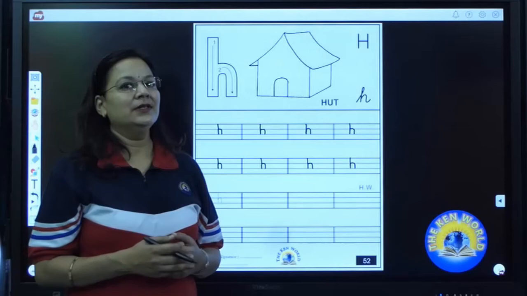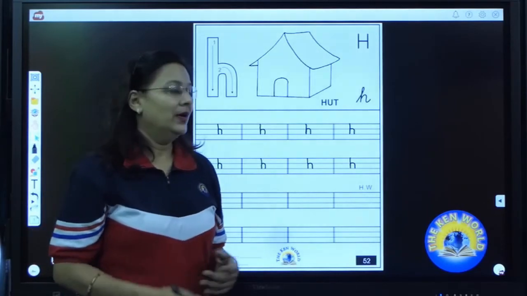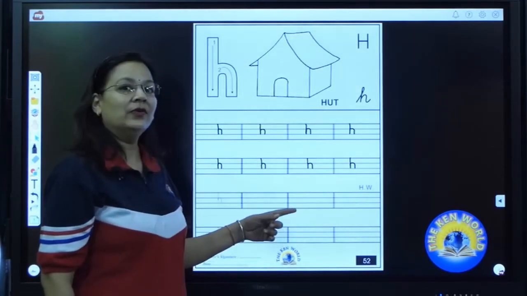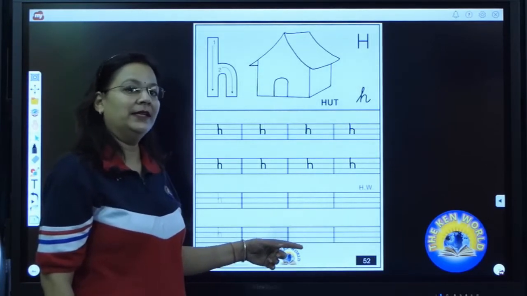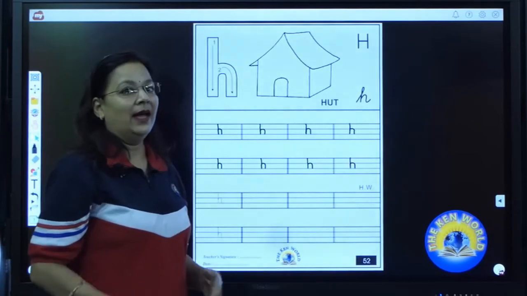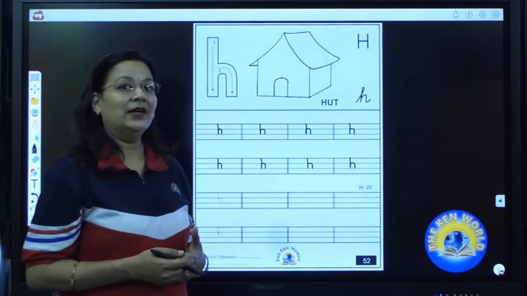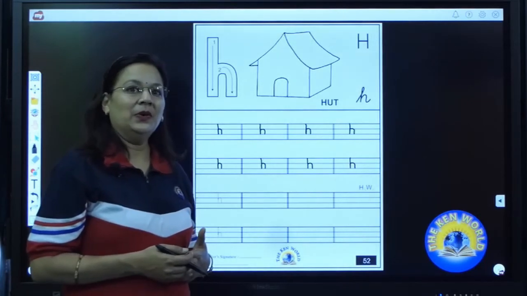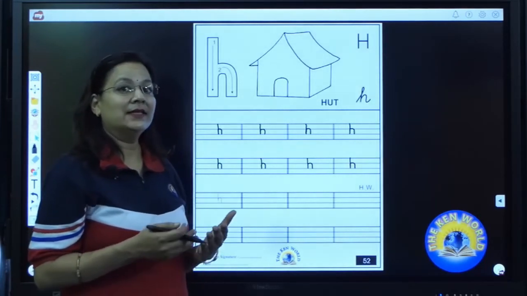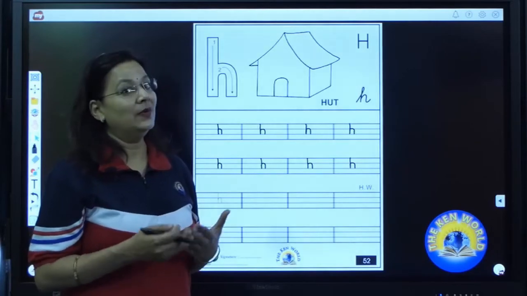Have you all completed your second row? Now, these two rows you have to complete later on. Whenever you get time, you can complete these two rows and click the photograph of the pages you have done and send it on the WhatsApp group. And practice these letters again and again for more perfection.